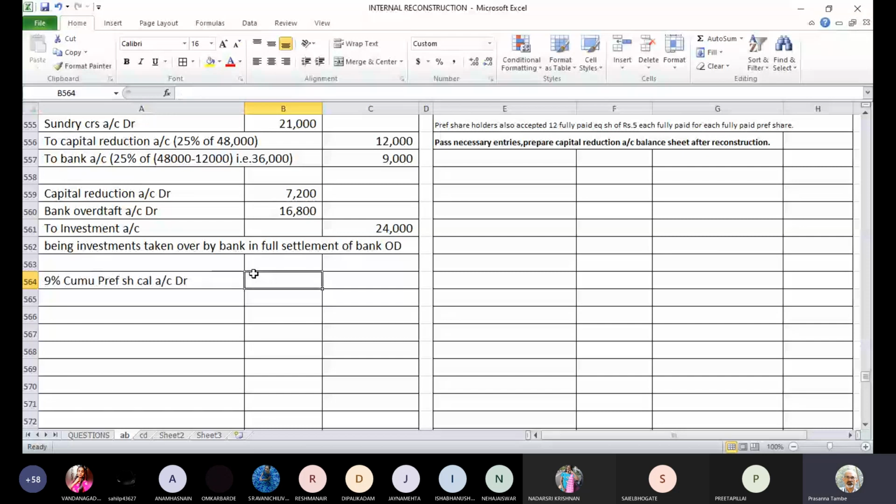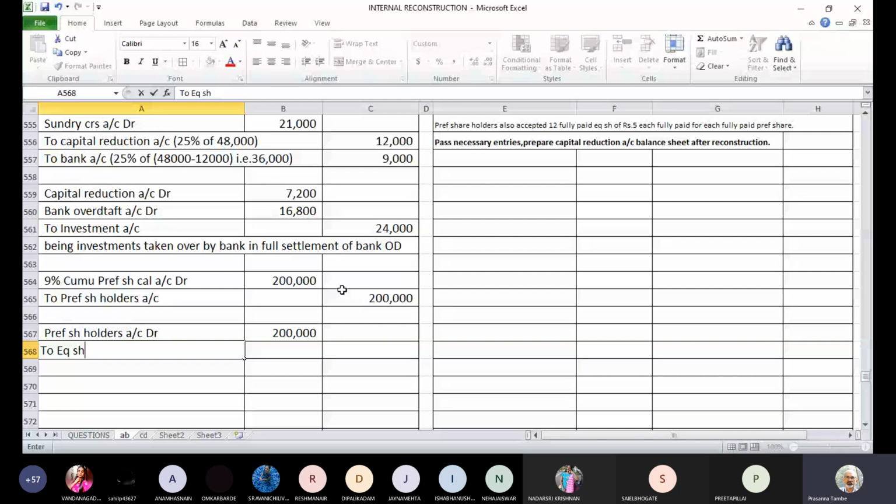And now you will give them equity shares. So preference shareholders account debit, to equity share capital, face value 5. How many shares will you issue? I'll write down in brackets the corresponding value.